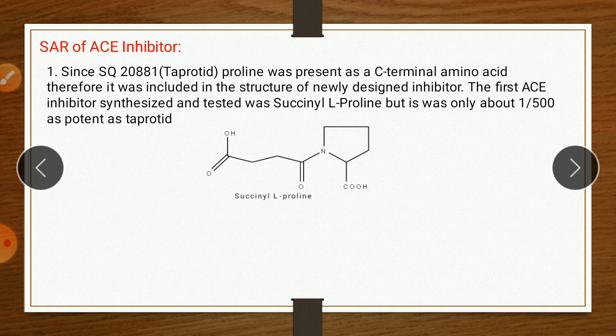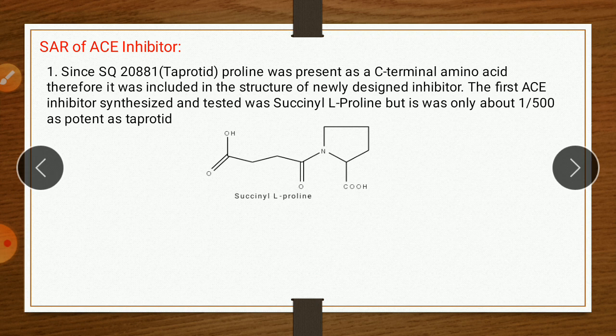Now the SAR of ACE inhibitors. It is an important one. As we have seen in the previous slide, the first compound, SQ20881, is called teprotide, which is isolated from the BPF, and which has the ability to inhibit ACE.